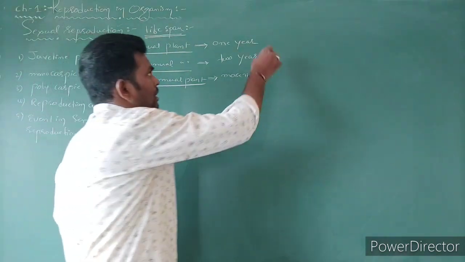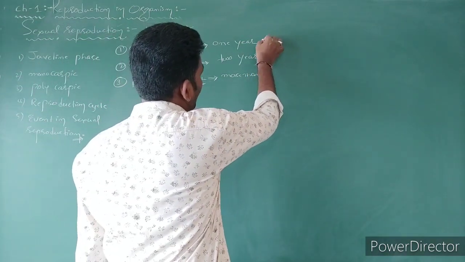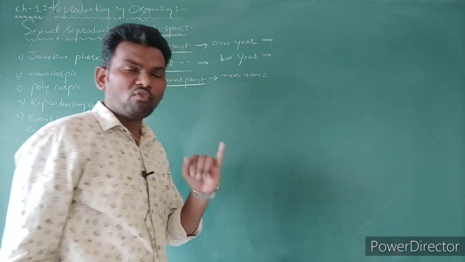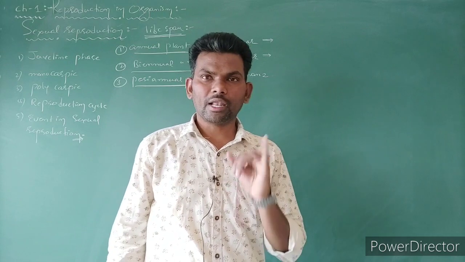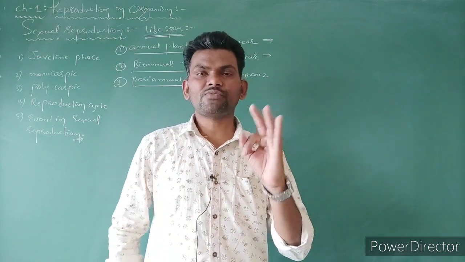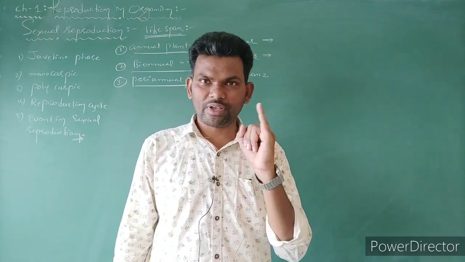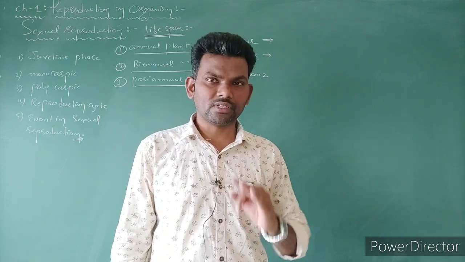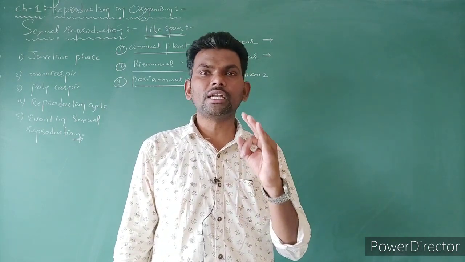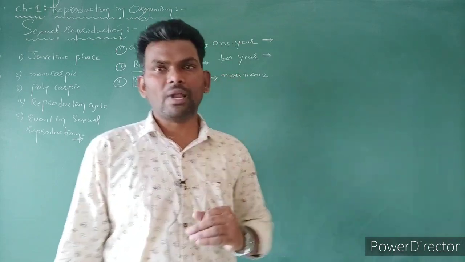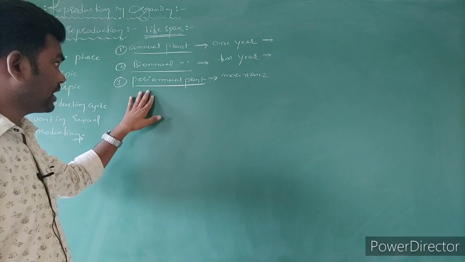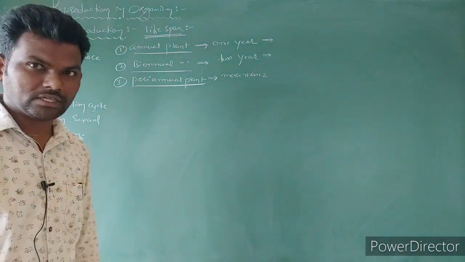In case of annual plants as well as biannual plants, the vegetative phase, reproductive phase and senescence phase are very clear. Vegetative phase first, next comes the reproductive phase, third is the senescence phase. These 3 phases we can clearly notice in annual as well as biannual plants. These phases are not clear in perennial plants.